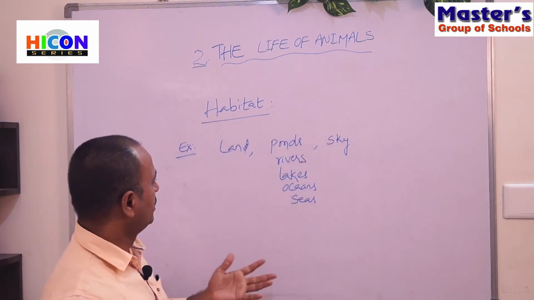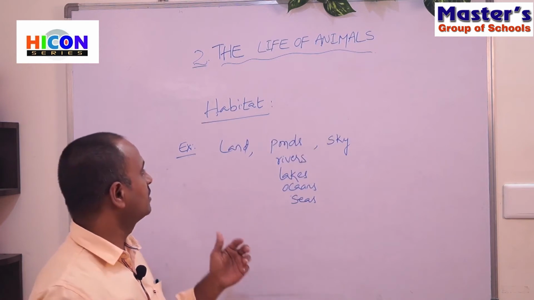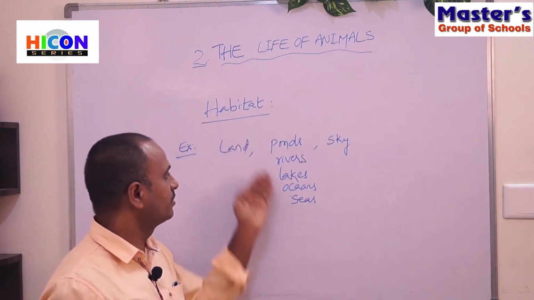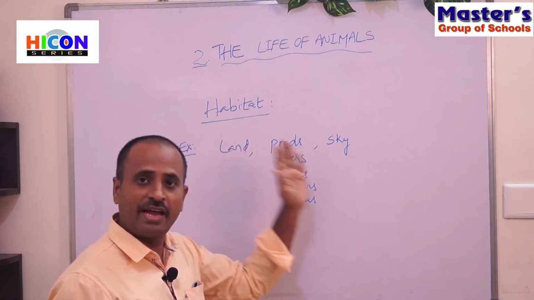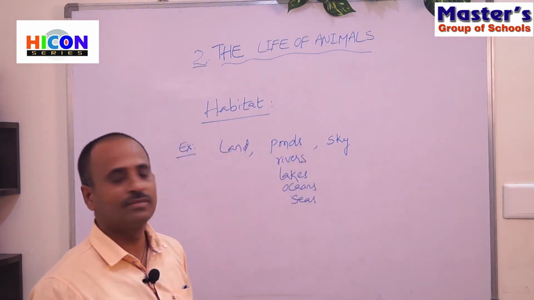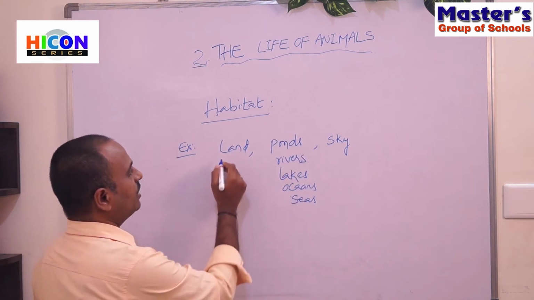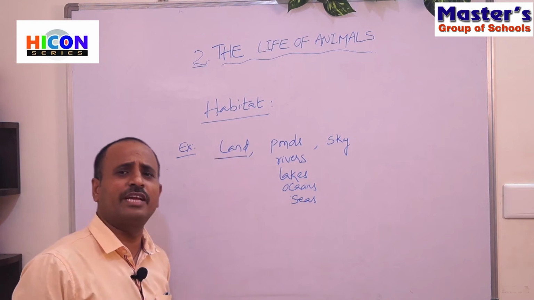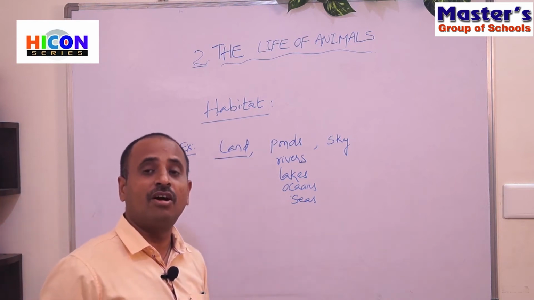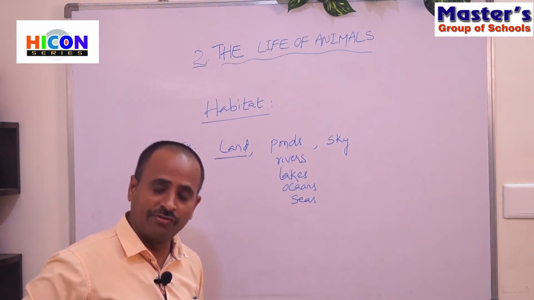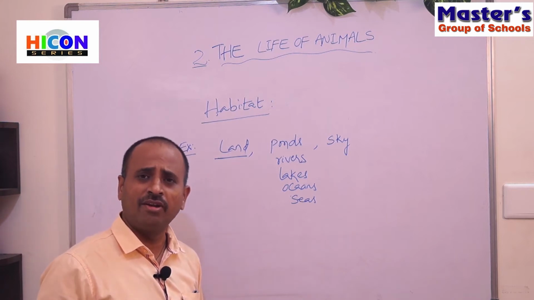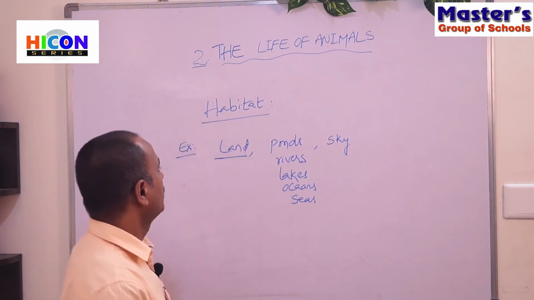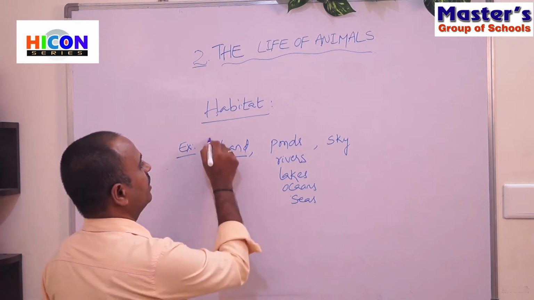Let us see what animals live on the land, what animals live in these water bodies, and what animals live in the sky. First of all, what are the animals that live on the land? We will observe different types of animals in our surroundings on the land, especially in our villages and on the roadside.